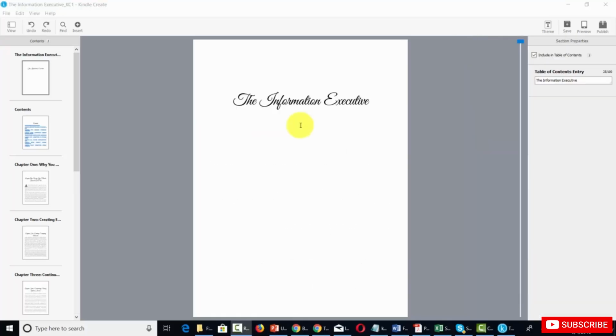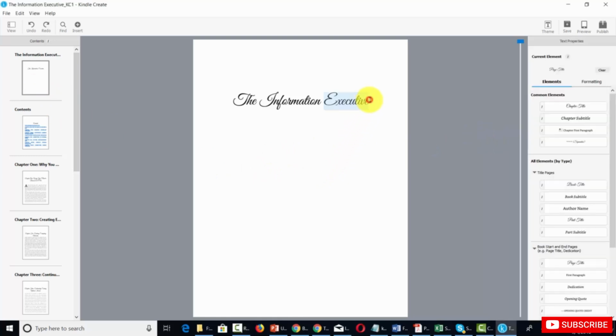Now that you've chosen a theme, you can use the tools in Kindle Create to format your title page and or front book matter. In order to do that, we're going to place our cursor inside of the title page first. And you're going to notice that you have a Properties tab here on your right side menu. So what we're going to look at first is the title page content.